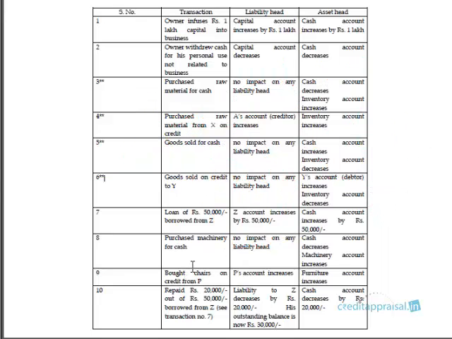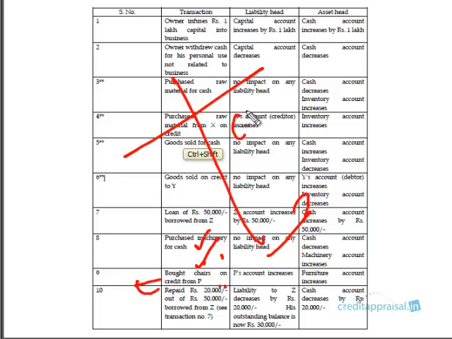That is transaction 8. Transaction 9, bought chairs on credit from P. This is nothing but a similar form to purchase machinery for cash. You can say this is purchase from P on credit. Both are the same, an asset is created, but one is payment through cash. Here it is on credit. So what are the two effects in this transaction? Transaction 9, chairs.